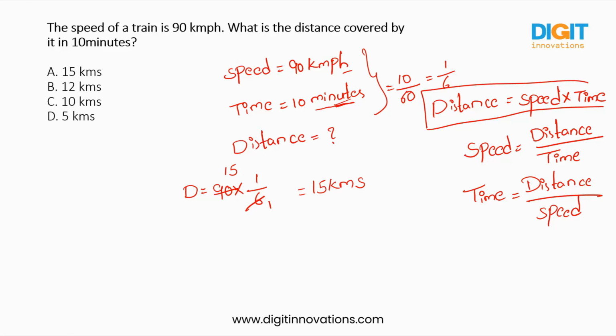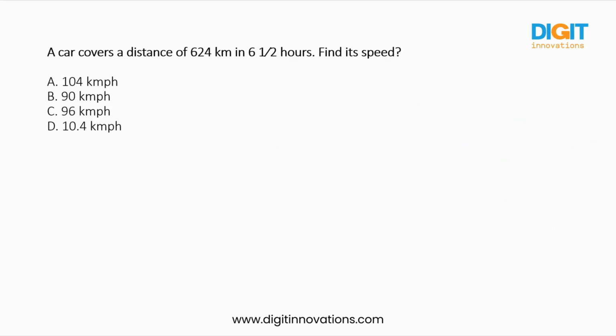Okay. So next one: a car covers a distance of 624 kilometers in 6 1 by 2 hours. Find its speed. So the distance is 624 kilometers and time is 6 1 by 2 hours. Find the speed. So what is the speed formula?